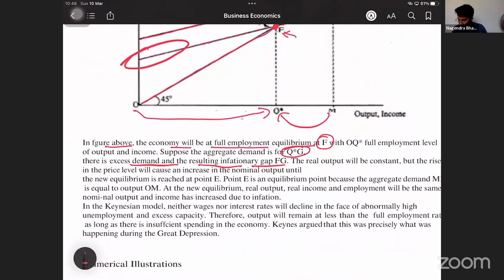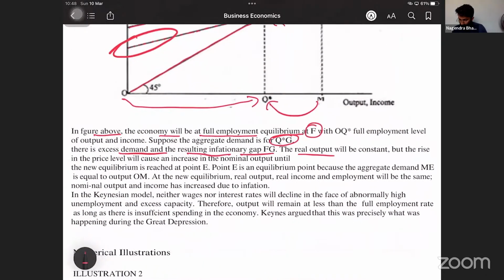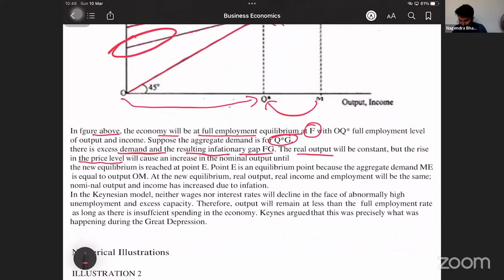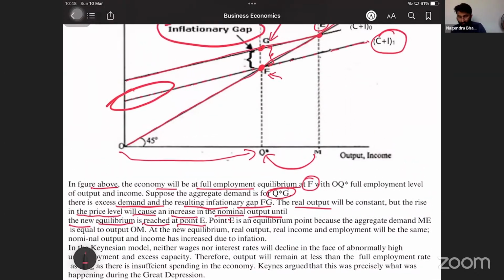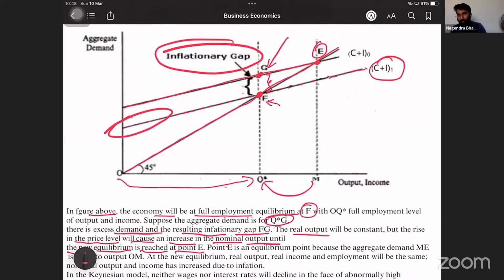Okay. The real output will be constant, but the rise in the price level will cause an increase in the nominal output until the new equilibrium is reached at point E. So they go on increasing the price so that demand goes on reducing. So finally, they have to increase the output.